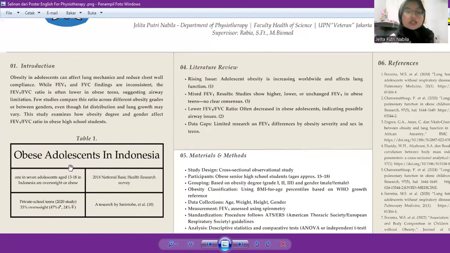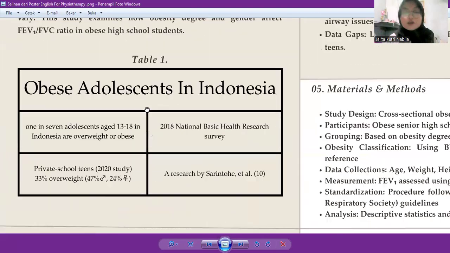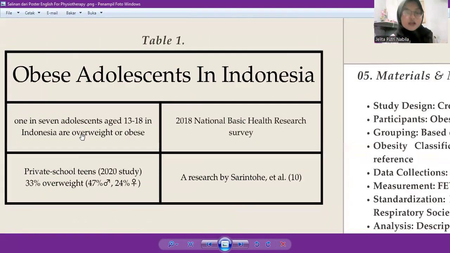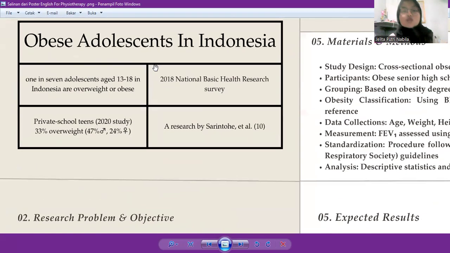And here we got the statistic of obese adolescents in Indonesia. In the 2018 National Basic Health Research Survey, they found 1 in 7 adolescents aged 13 until 18 in Indonesia are overweight or obese. Meanwhile, a research conducted by Sarin Tohe et al., on private school teens in 2020, found 33% overweight, with males 47% overweight, and females 24% overweight.